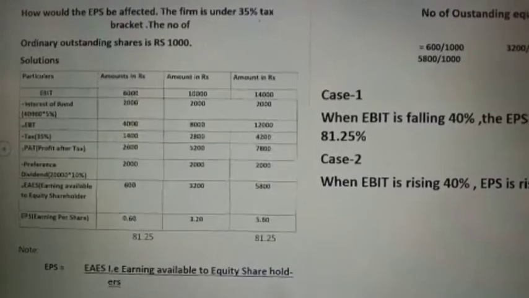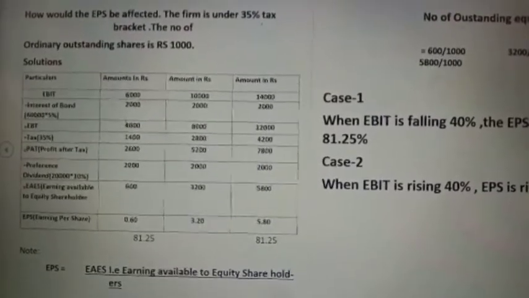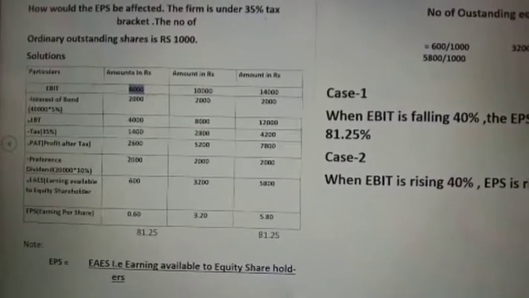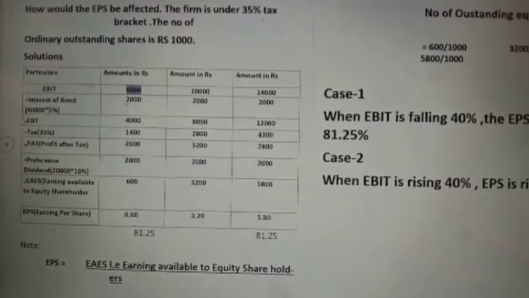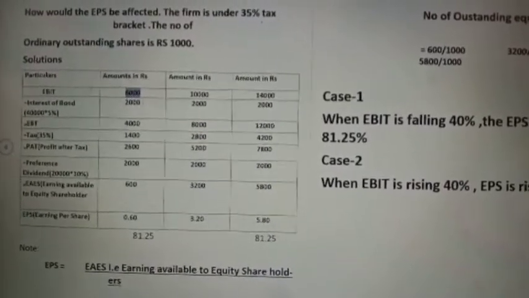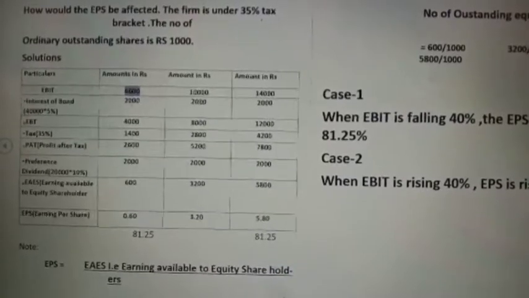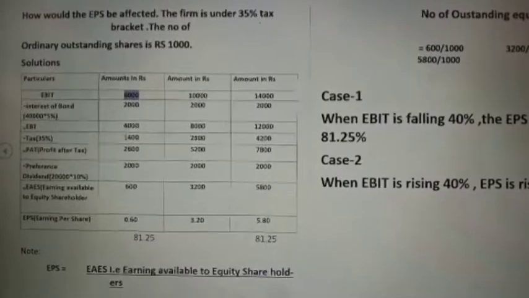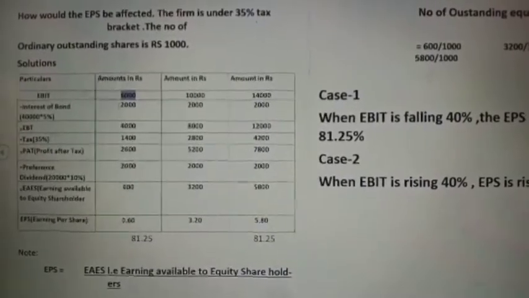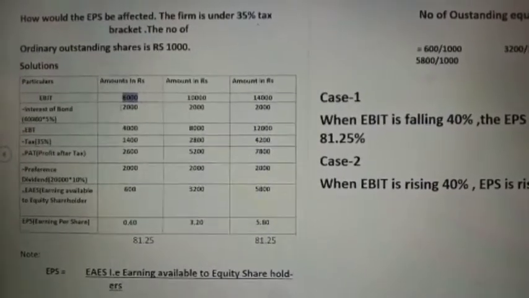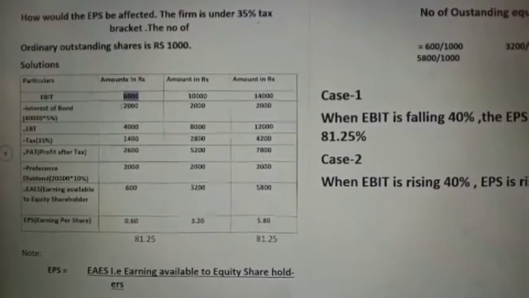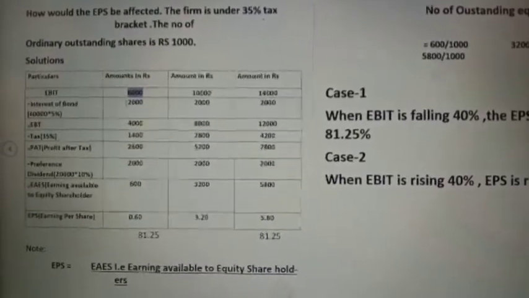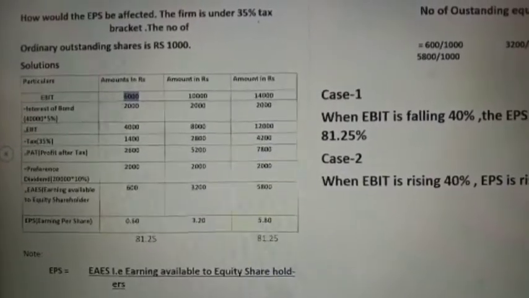See here, EBIT is 6,000, interest is 2,000. That means 6,000 by 6,000 minus 2,000, that means 6,000 by 4,000, that is 6 by 4. If you reduce that, you can get the degree of financial leverage. You can calculate on your own. Okay, so now you have understood.